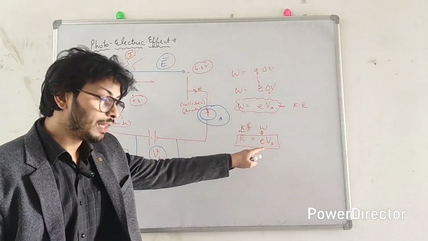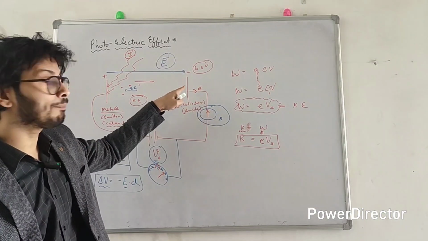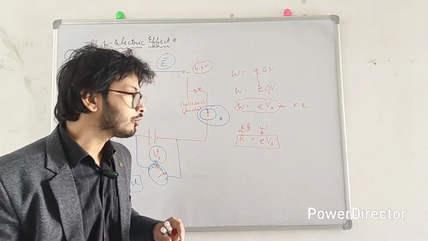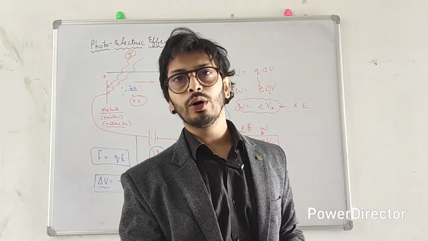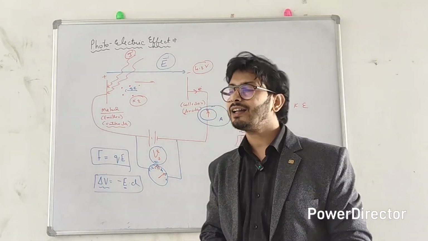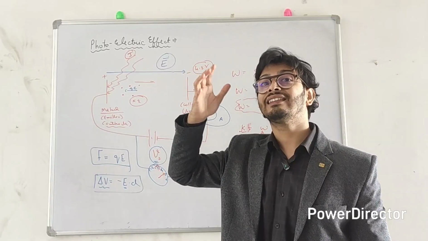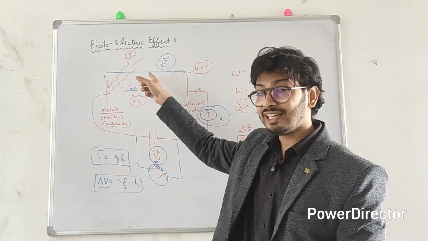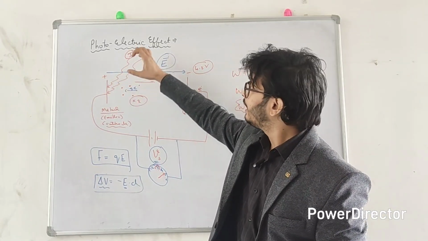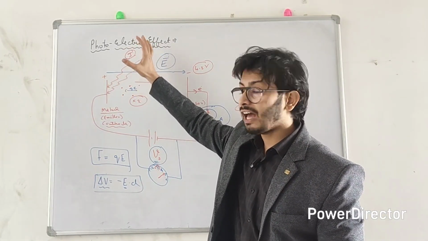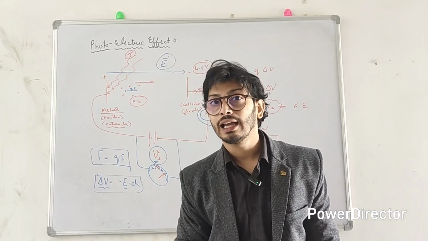And how did we know that the electrons have stopped? By seeing the ammeter. When the reading of the ammeter shows 0, that simply means the electrons have completely stopped. So this was the experimental setup, how Philipp Lenard is going to experimentally test whether on increasing the intensity of light, the kinetic energy of the electrons has increased or not. But before testing it, you should keep this in mind. What was the basic thought? If we increase the intensity, light will have more energy. Electrons will absorb more energy, so they will come out with a greater kinetic energy.